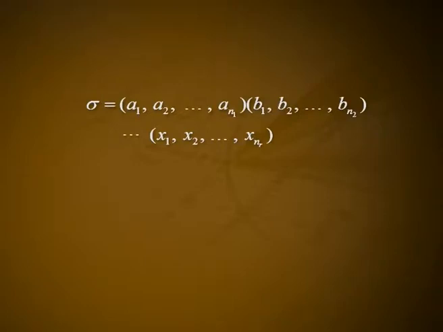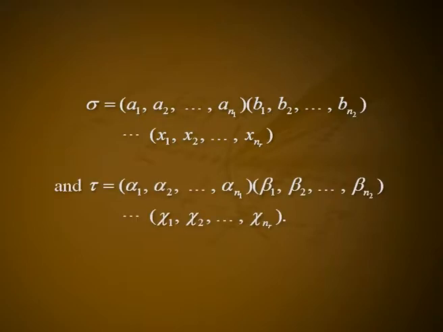Let sigma be the product of the cycles (A1, A2, etc., AN1), (B1, B2, etc., BN2), etc., (X1, X2, etc., XNR), and tau is equal to the product of the cycles (alpha 1, alpha 2, etc., alpha N1), (beta 1, beta 2, etc., beta N2), etc., (chi 1, chi 2, etc., chi NR). Then by the algorithm for computing conjugates, tau is equal to theta sigma theta inverse, where theta is